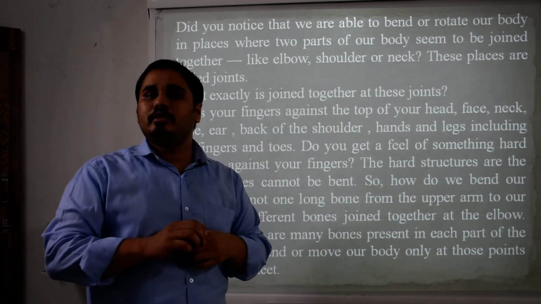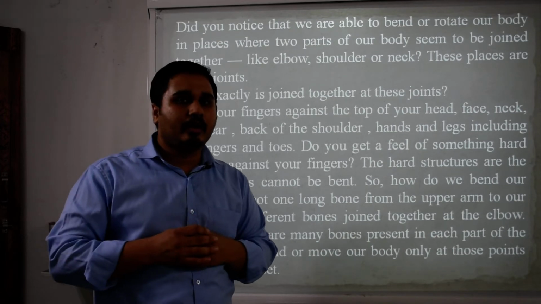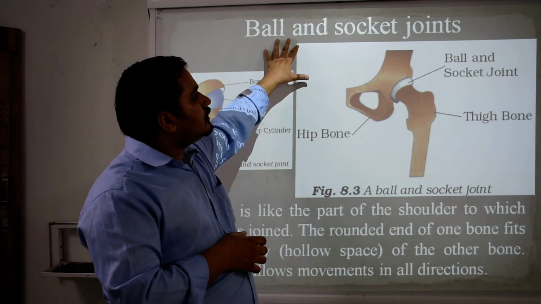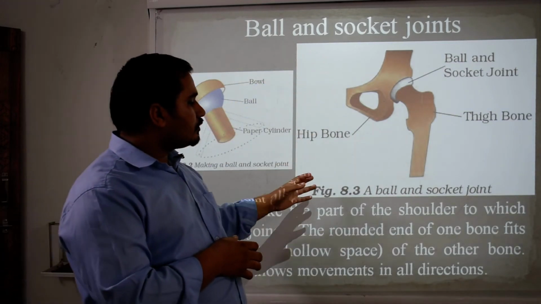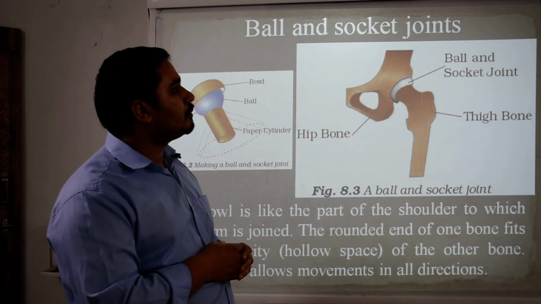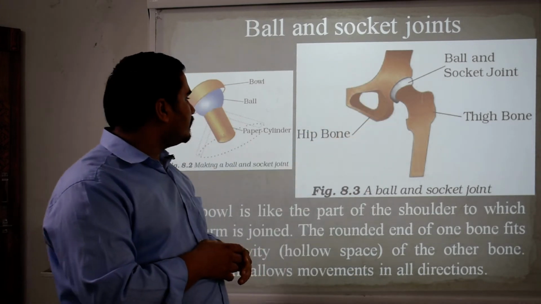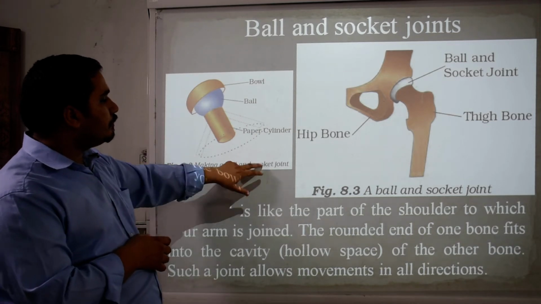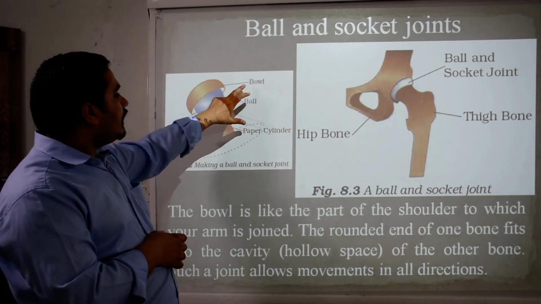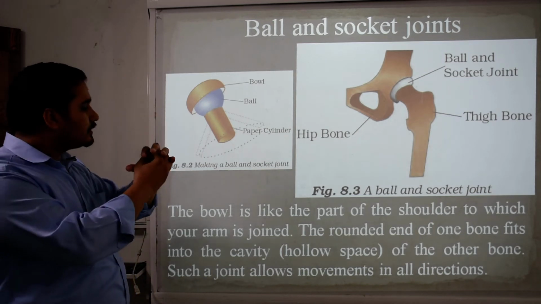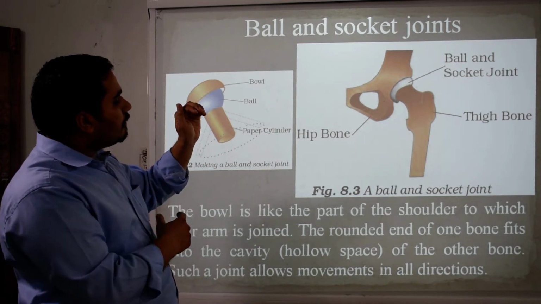But there are some joints which help to move our body parts in many directions, and those are ball and socket joints. Ball and socket joints are the hip bone, here on the lower part of our body, and the thigh bone. You can create this example with the help of a paper cylinder, a ball and a bowl. You can easily rotate the ball inside the bowl. Clear?